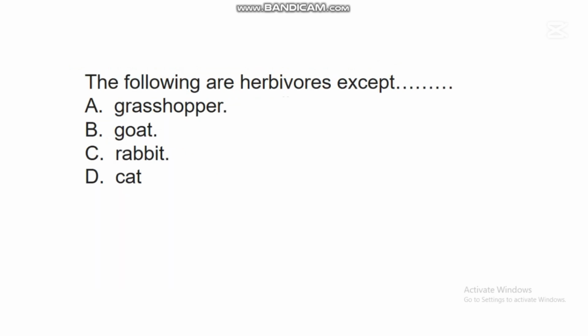The next question says, the following are herbivores except dash. A. Grasshopper. B. Goats. C. Rabbits. D. Cats. In this question, the correct answer is D. Cats. Herbivores are those organisms that feed on grasses. So, examples of herbivores are grasshopper, goats, rabbits, etc. But cat does not feed on grass.